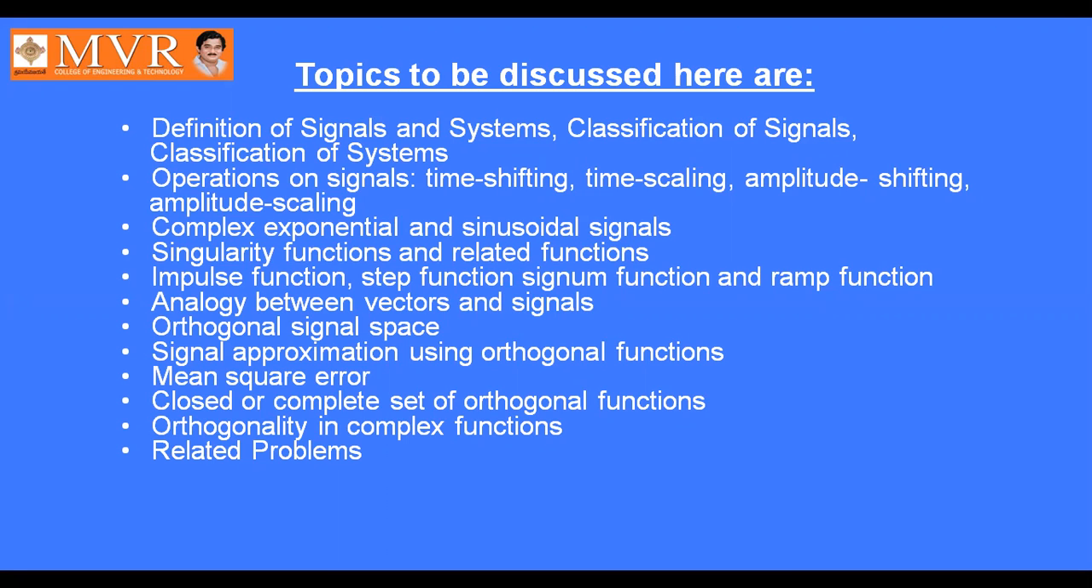Next, we'll see the analogy between vectors and signals. It means similarity between vectors and signals, orthogonal signal space. Next, signal approximation using orthogonal functions, mean square error, closed or complete set of orthogonal functions, orthogonality in complex functions, and then related problems. These are the topics that we have discussed in our previous classes also.